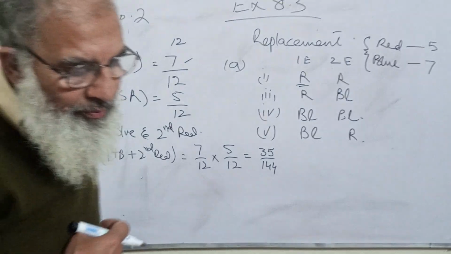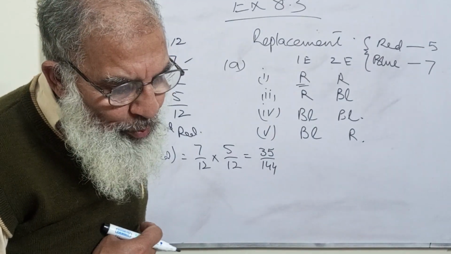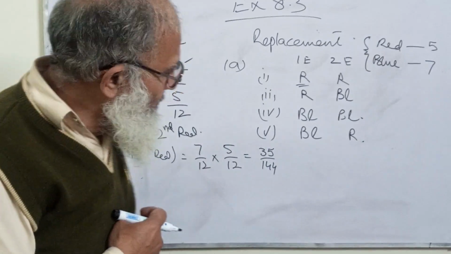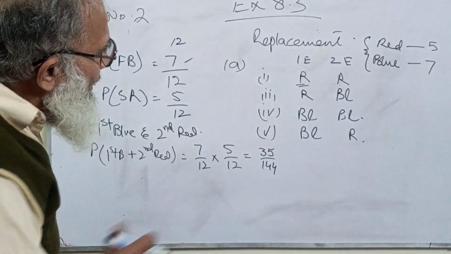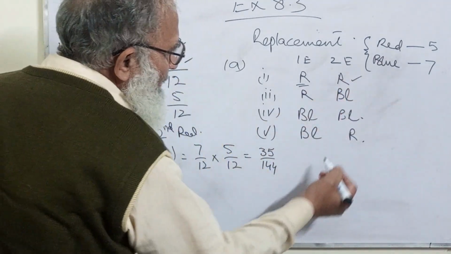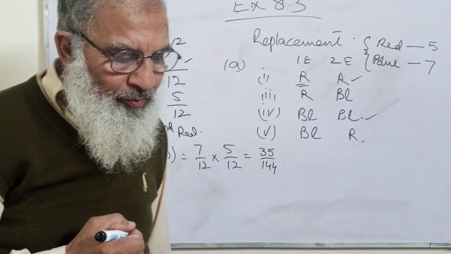Now, two balls are of the same color. You see that here there are two balls of the same color, and here there are two balls of the same color. So how will we do it?